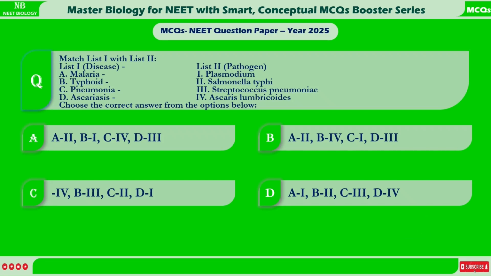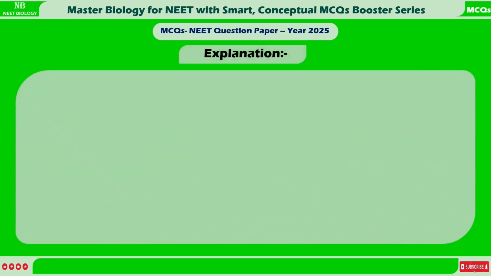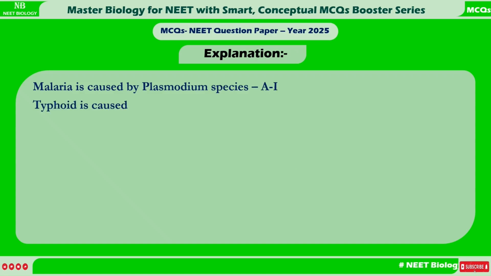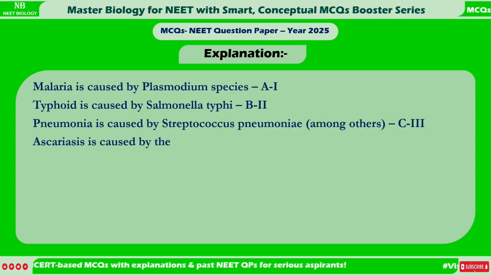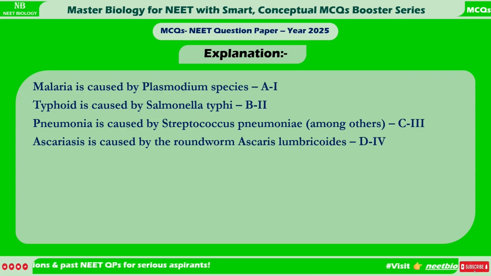Correct answer is D. A1, B2, C3, D4. Explanation: Malaria is caused by Plasmodium species, A1. Typhoid is caused by Salmonella typhi, B2. Pneumonia is caused by Streptococcus pneumoniae, among others, C3. Ascariasis is caused by the roundworm Ascaris lumbricoides, D4.